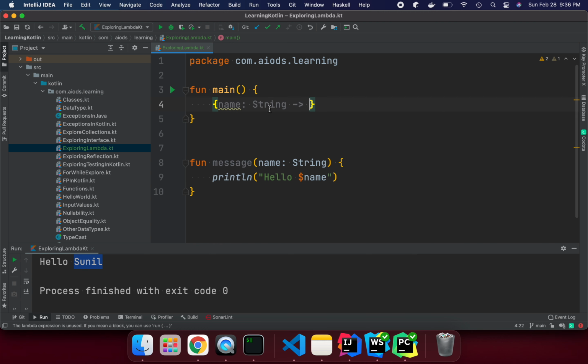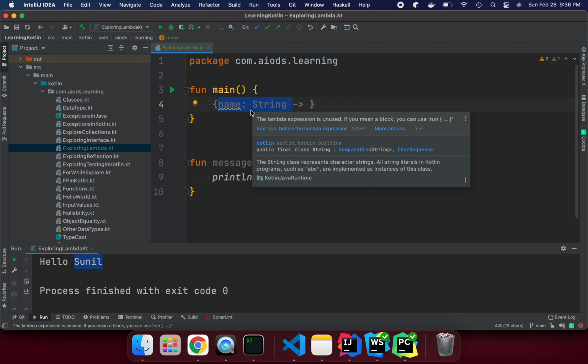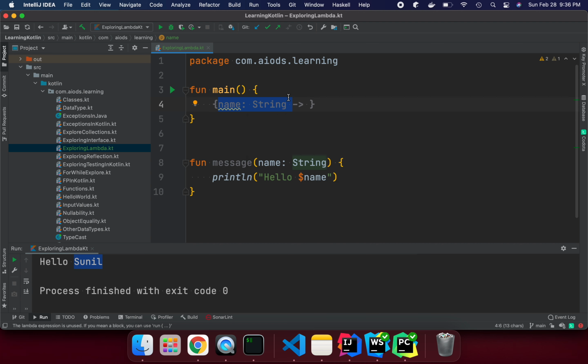an arrow, which we write as a hyphen and then a greater than symbol, and before it is your input parameter. You can have one parameter or more than one, it depends on you. We are converting this method, which returned Unit type, so the lambda returns nothing. This is an implicit declaration. This lambda is returning nothing, it is just printing the value.